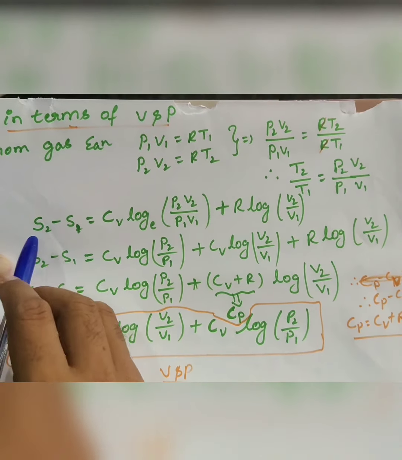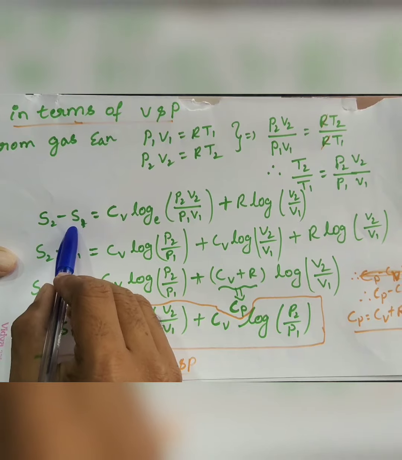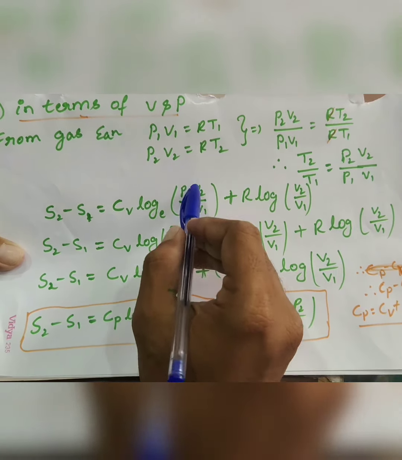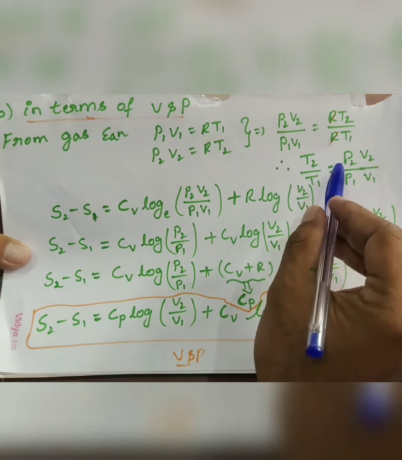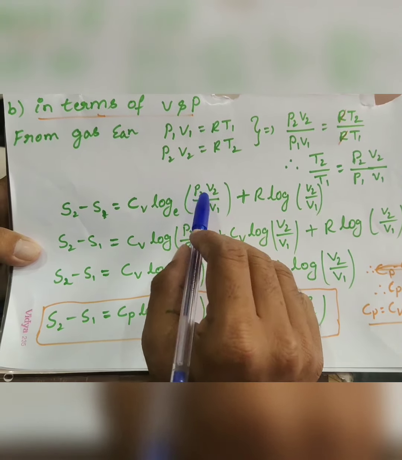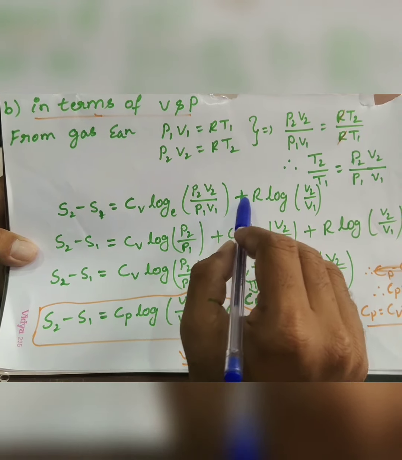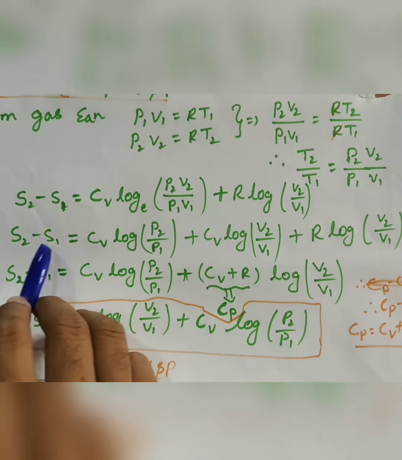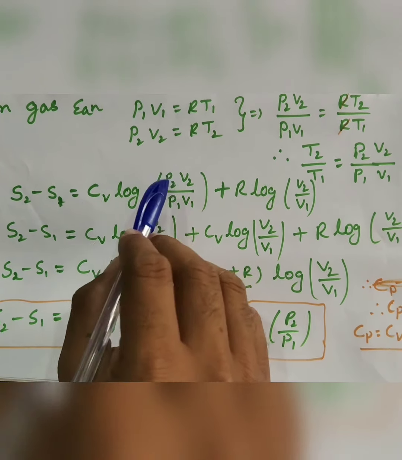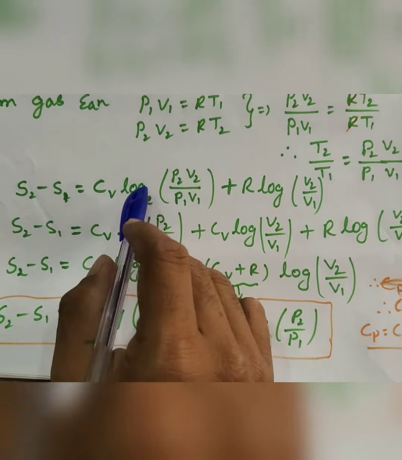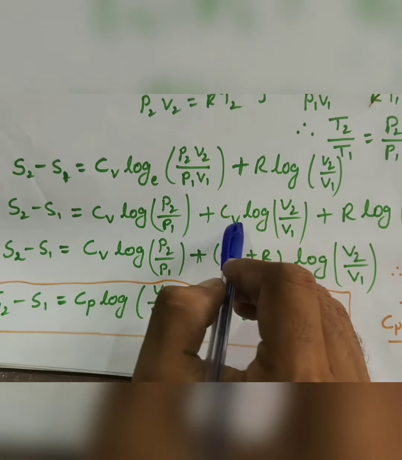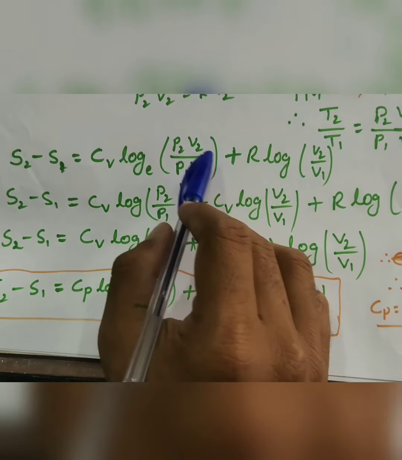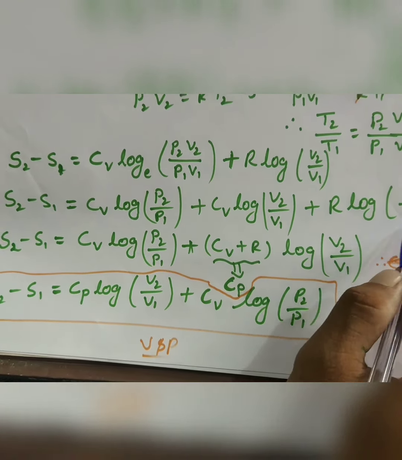Now the change in entropy S2 minus S1 becomes Cv log of T2 upon T1, and instead of T2 upon T1 I am applying the value P2 V2 upon P1 V1, plus R log V2 upon V1. Now log of m into n is log m plus log n. So this is Cv log P2 upon P1 plus Cv log V2 upon V1 plus R log V2 upon V1.